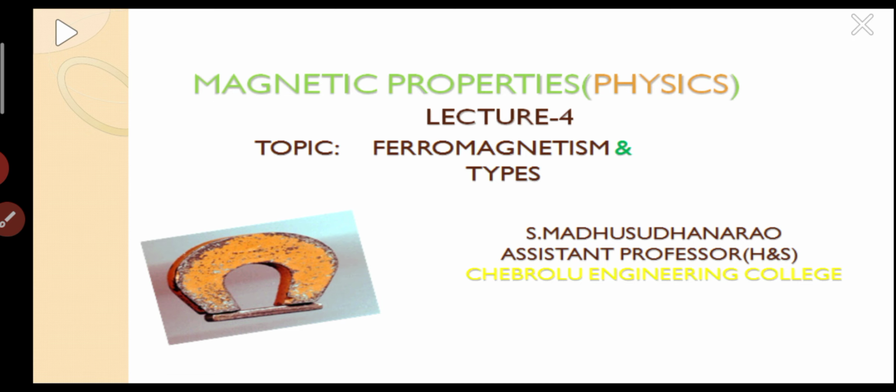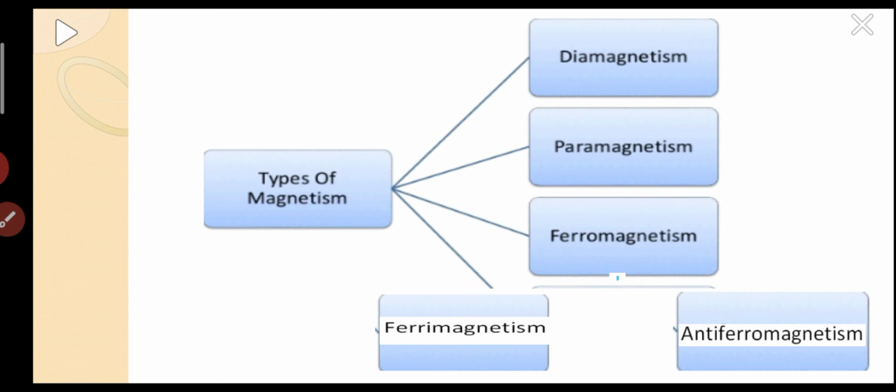So in the last lecture I discussed diamagnetism and paramagnetism. Actually the types of magnetism are diamagnetism, paramagnetism, and ferromagnetism. You can see the flow chart on the screen. The first one is diamagnetism, the second one is paramagnetism, and the third one is ferromagnetism.